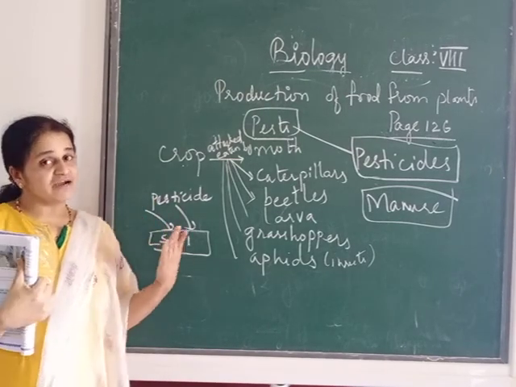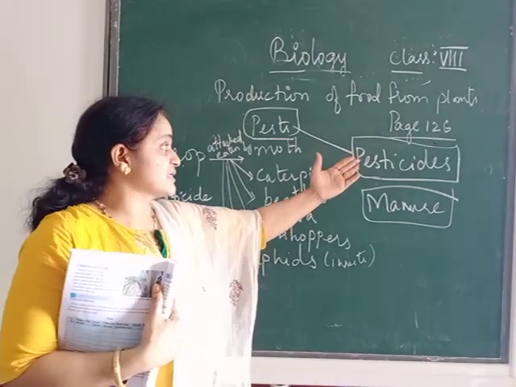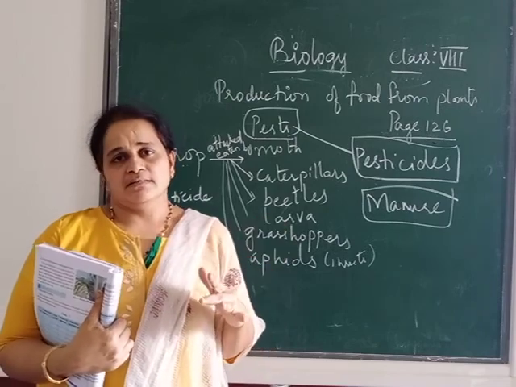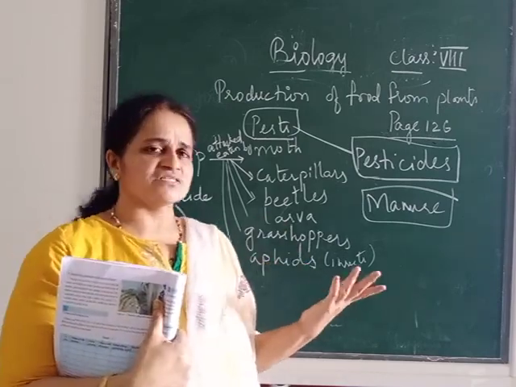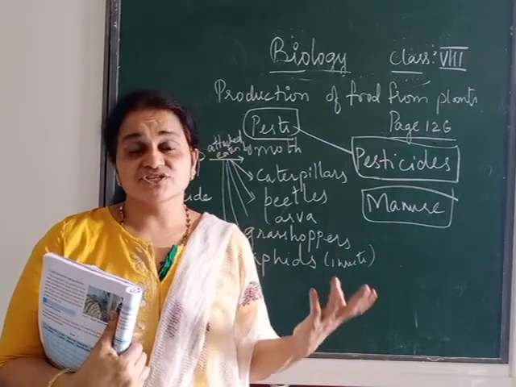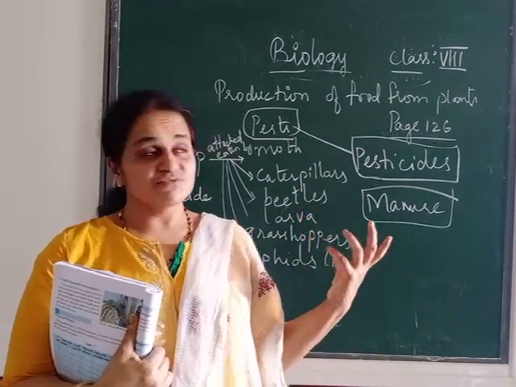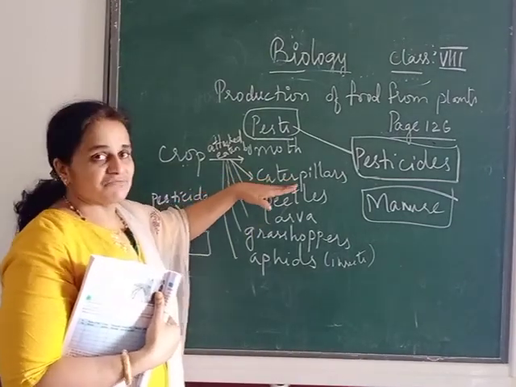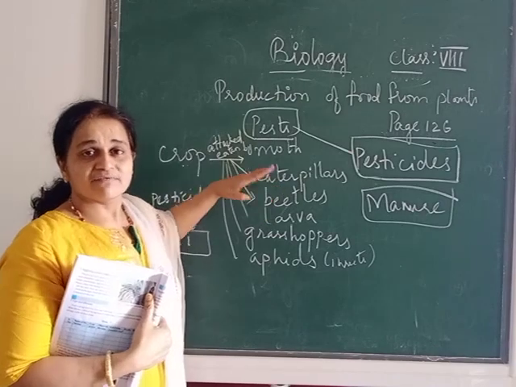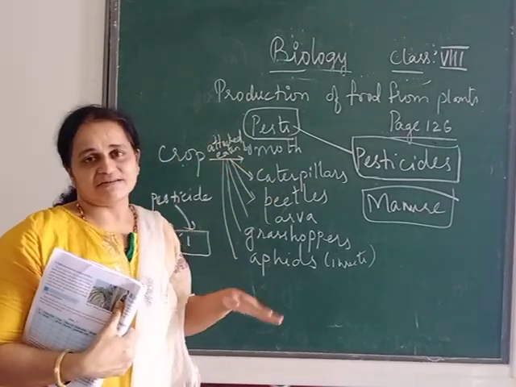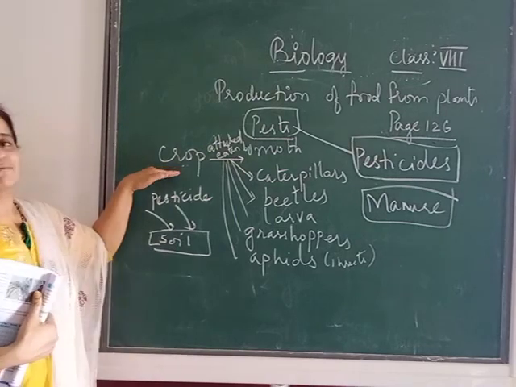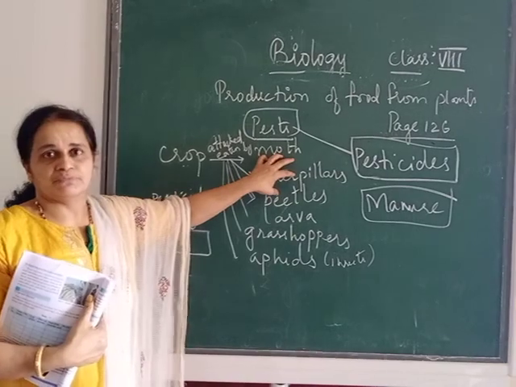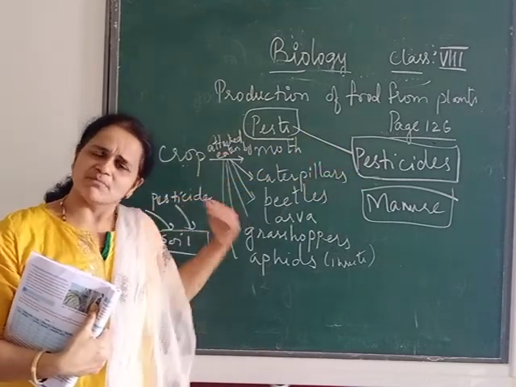So here we have to find an alternative for this chemical pesticide to protect the fertility of our soil. There are different other ways. Natural pesticides are there which kill these pests. That is, we are using biological control. Biological control means if you use some insects which will eat this caterpillar, what will happen? The number of caterpillars will decrease, and when the number of caterpillars decreases, your crop will be saved from the attack. So you are using a biological control. Instead of using pesticide, you are using a biological way.